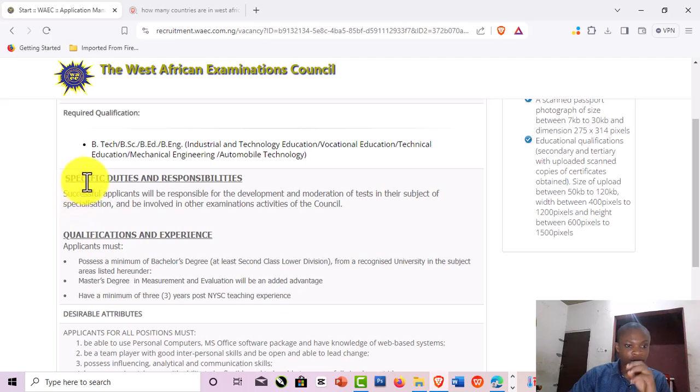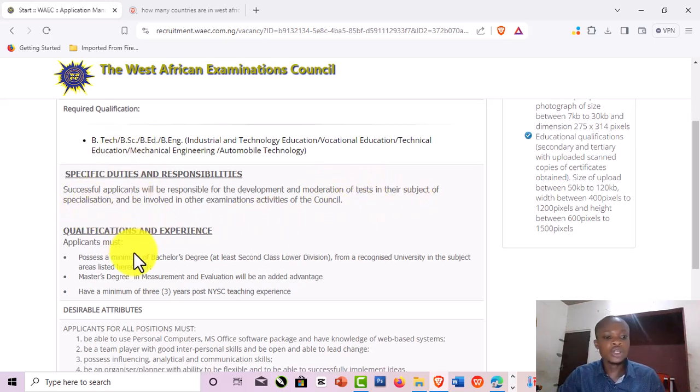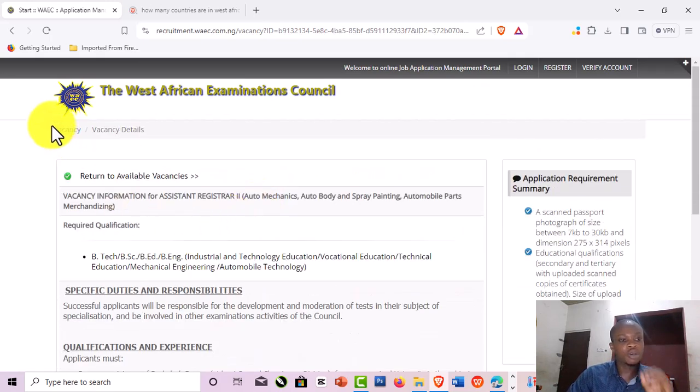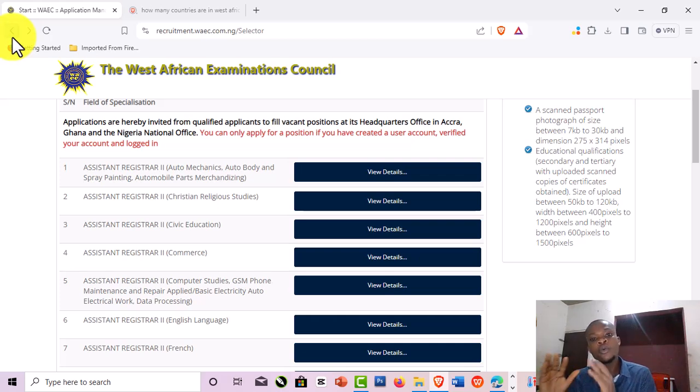These are the specific duties and responsibilities. The successful applicant will be responsible for the development and moderation of tests in their subject of specialization. So we need to go through all this and make sure that you are well fitted, well qualified to apply for that particular position.